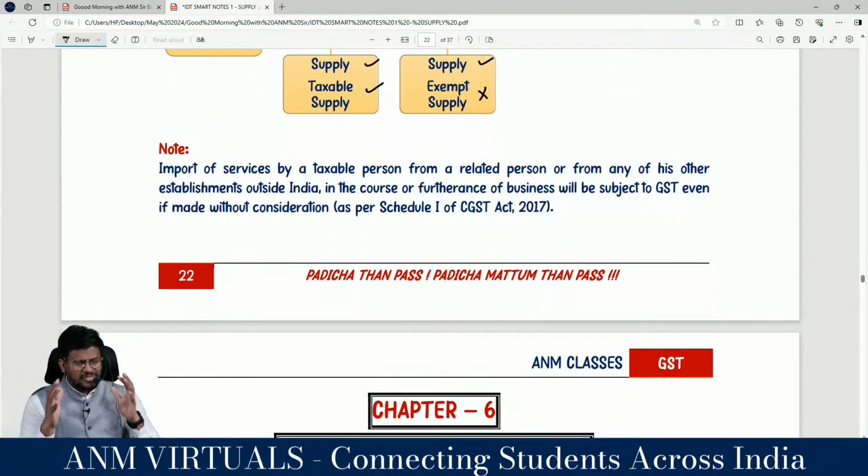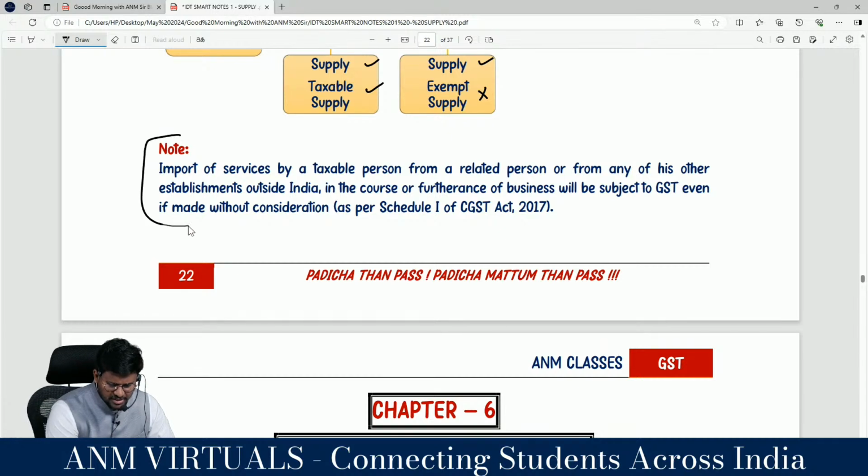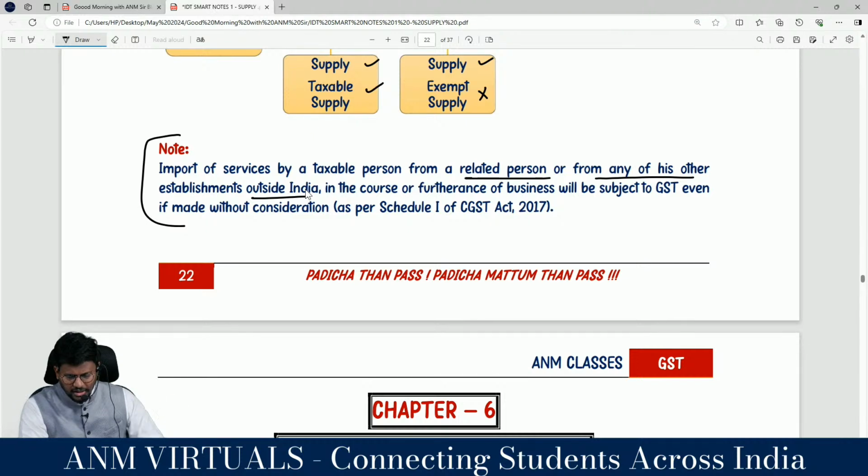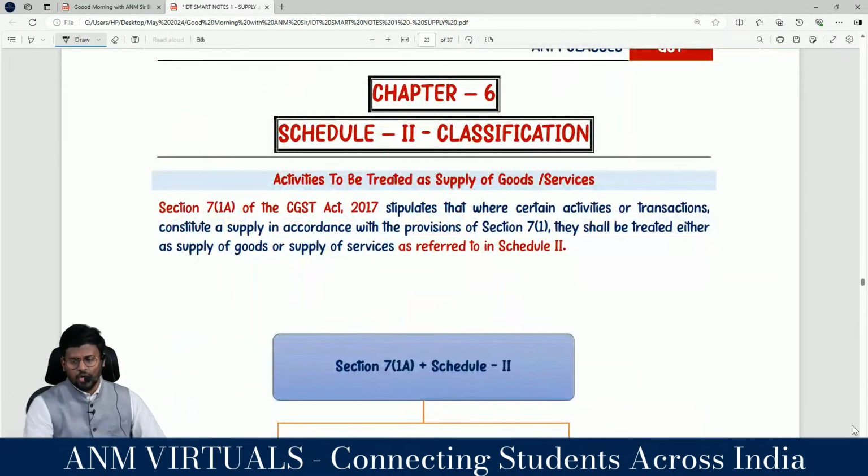So importation of services is covered in two places: section 7 subsection 1 clause B and also section 7 subsection 1 clause C read with Schedule 1 para 4. Correct? So import of services by a person from a related person or from any of his other establishments in the course or furtherance of business will be subject to tax even if made without consideration, as per Schedule 1 of the CGST Act. That's what the one line summary is all about, right?